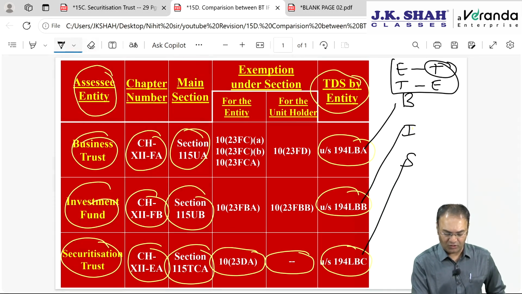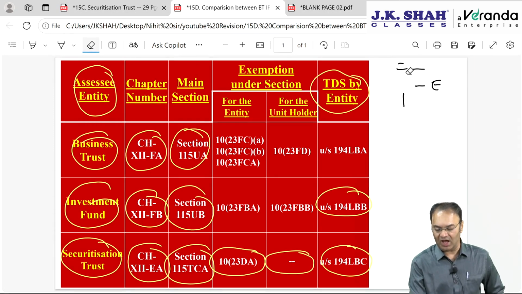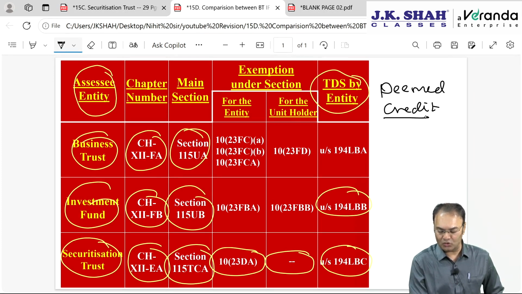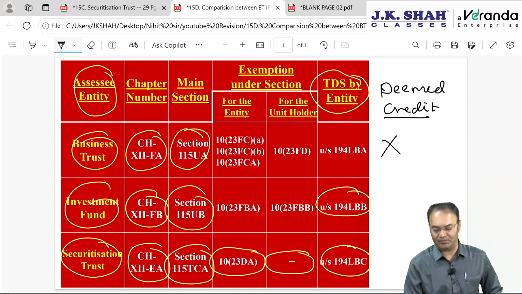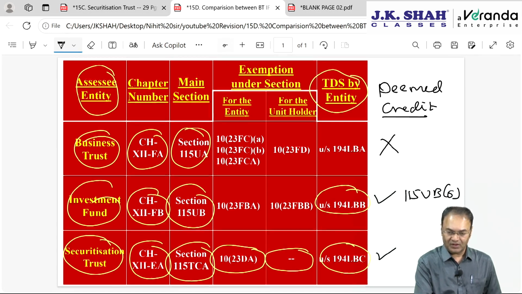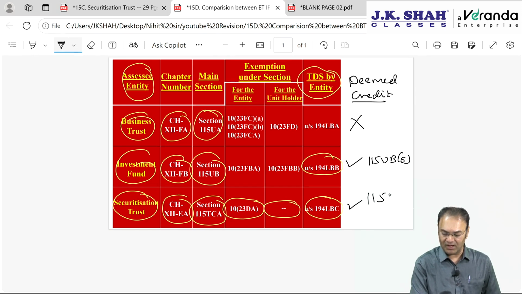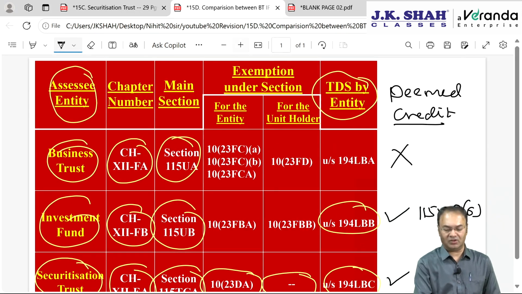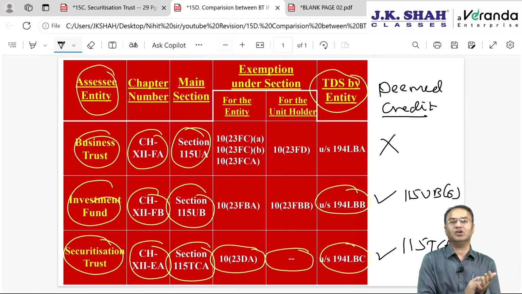Okay, now one more thing I would like to bring to your notice: the concept of deemed credit. I have not prepared any separate column for this. The deemed credit on 31st March concept is applicable to the last 2 entities. On whom is it applicable? Not applicable for business trust, applicable for investment fund and applicable for securitization trust. At both places it is mentioned: here it is 115UB subsection 6, and here it is governed by 115TCA subsection 3. Then there is a clarification that once taxed under the deemed credit concept, the same thing should not be taxed once again when it is actually distributed.